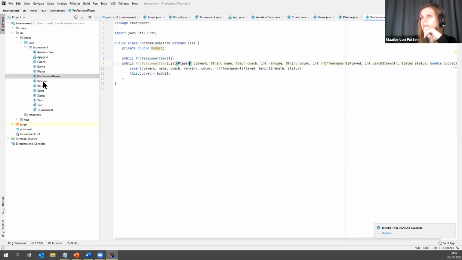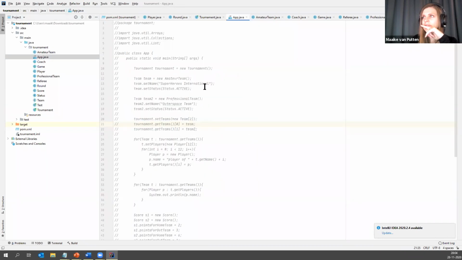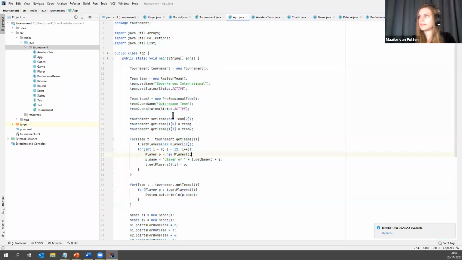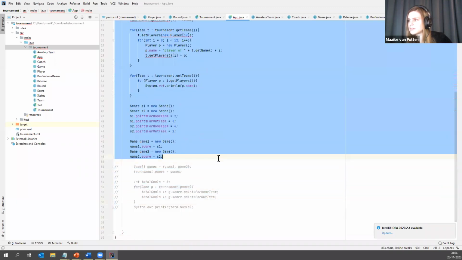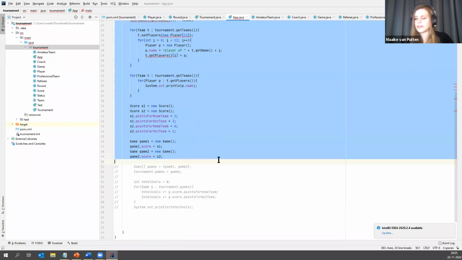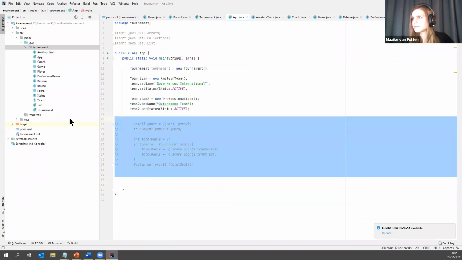Oh, no, that was a toString method. Okay, so I'm going to restore part of this class. There we go. Here I'm writing some sort of total goals to the screen.